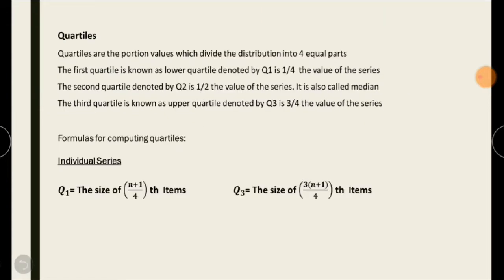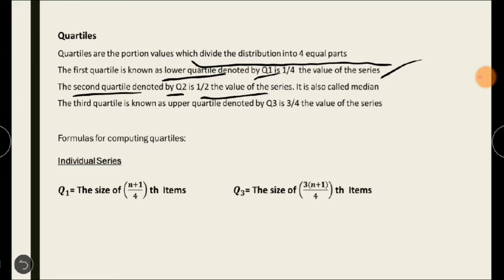Quartiles are positional values which divide the distribution into 4 equal parts. So what are those 4 equal parts? The first quartile is known as the lower quartile, denoted by Q1, that is the 1/4 value of the series. The second quartile is denoted by Q2, that is half the value of the series, and it is called the median. The third quartile is Q3, the upper quartile, which is the 3/4 value of the series.